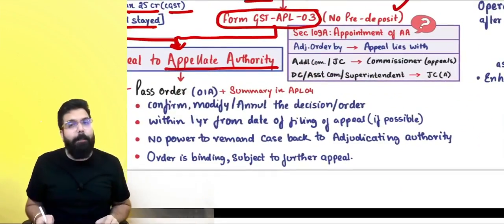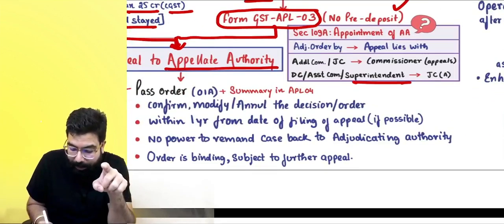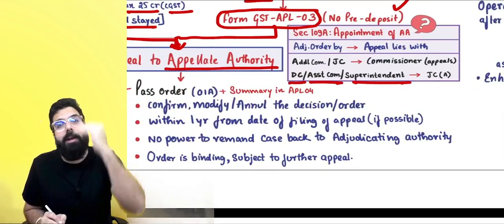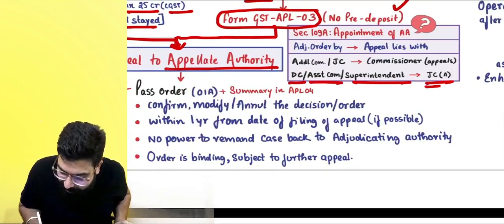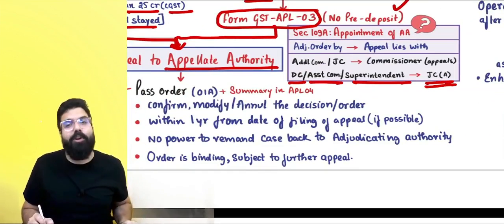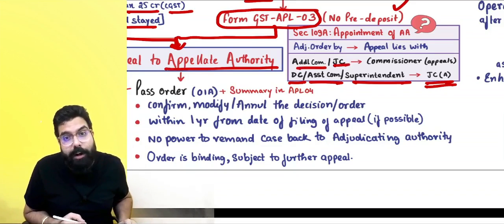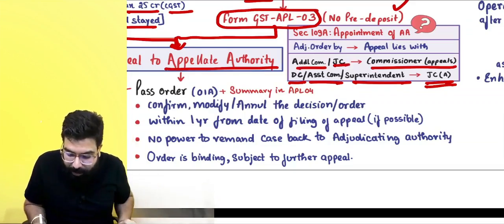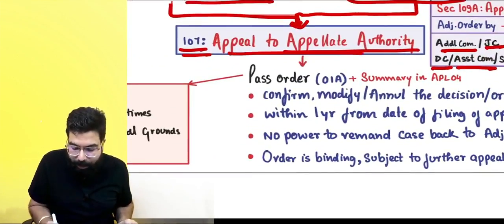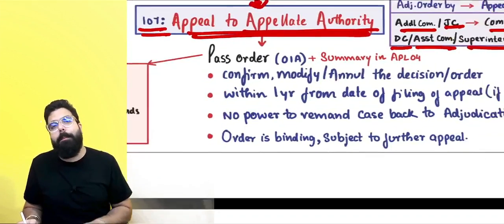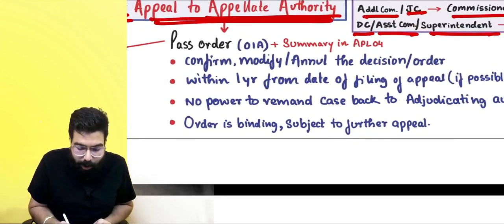Okay, sir, who are the appellate authority? If the order is passed by a superintendent, assistant commissioner or deputy commissioner, the higher authority, basically the joint commissioner (appeals), is the appellate authority where you have to go for the appeal. Sir, if a joint commissioner or additional commissioner has passed an order, then the appeal lies with the commissioner (appeals). Okay, sir, once the appeal goes to the appellate authority, they will pass an order which is known as order in appeal.